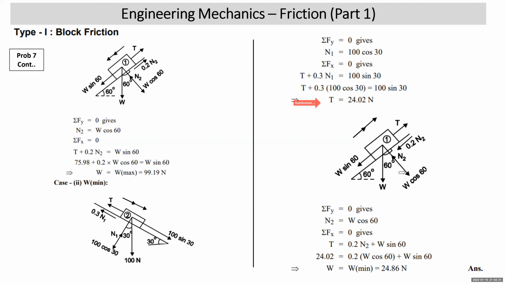Sigma Fy is equal to 0 and N2 is W cos 60. Sigma Fx is equal to 0, T is equal to 0.2 N2 plus W sin 60. Substitute the value of N2 into it. Substitute the value of T, 24.02. Solve it, you get the value of W. That value of W is W minimum. W minimum or W smallest or W least.